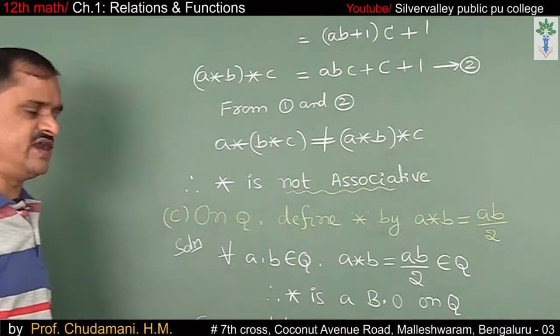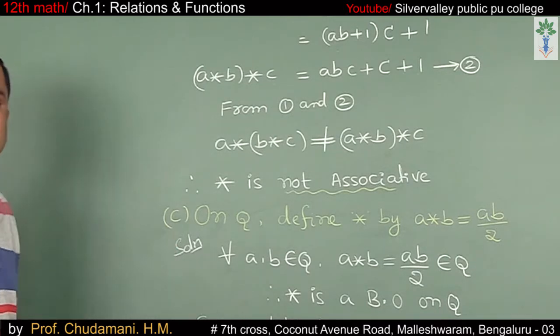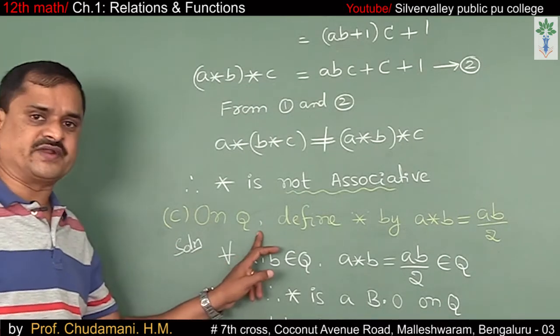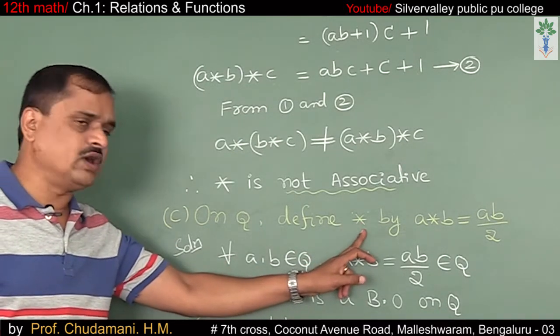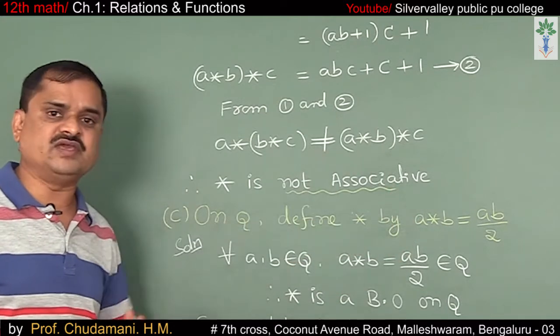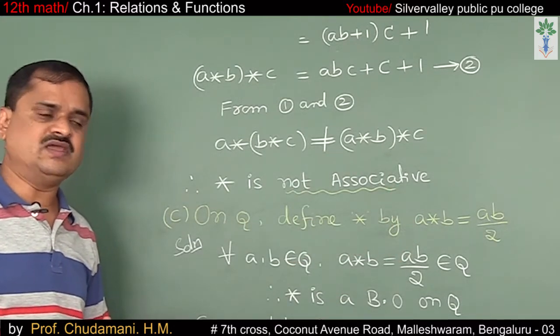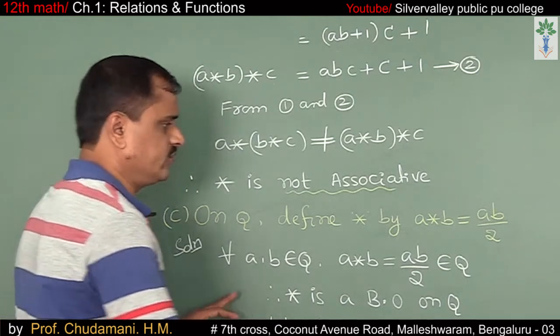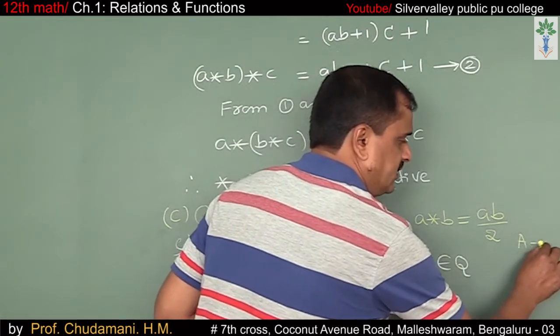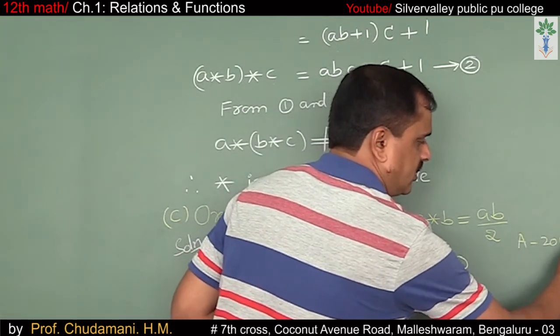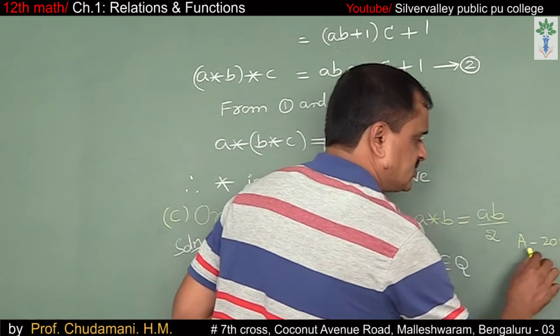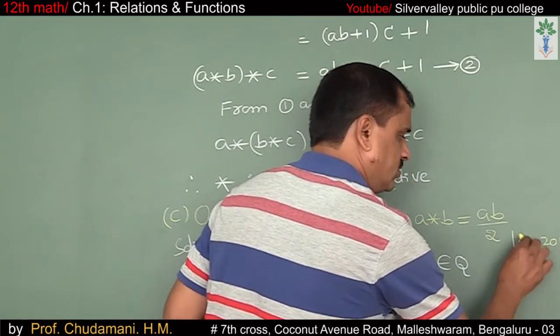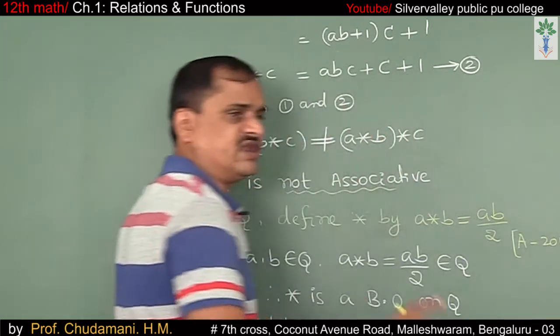Not associative. Number C. On Q, the set of rationals, define star by a star b is equal to ab divided by 2. So here, in the annual exam 2 mark question, they asked only the associative law actually, whether associative or not.